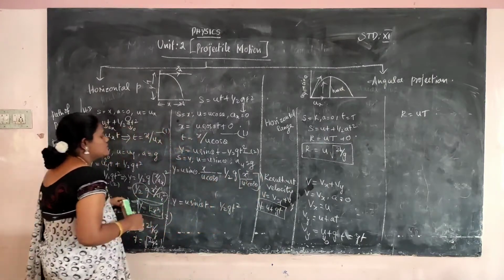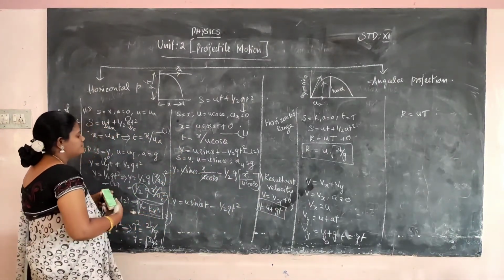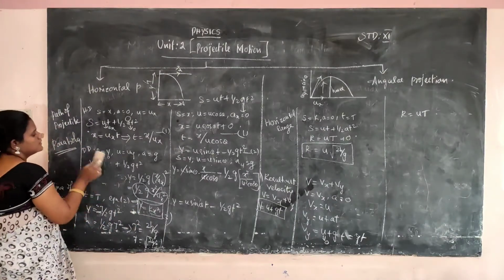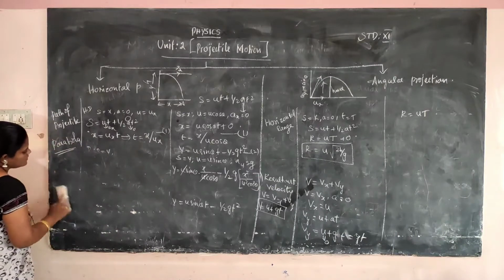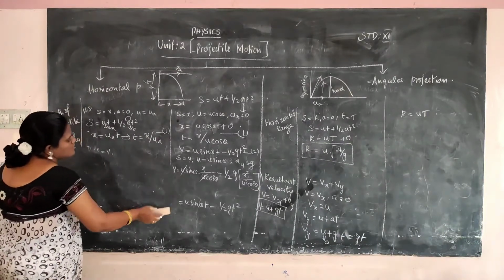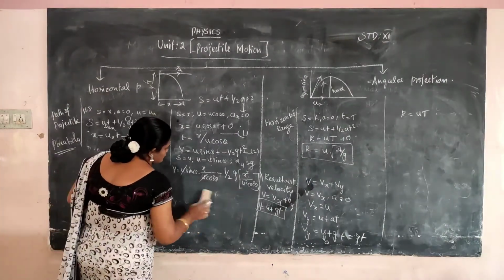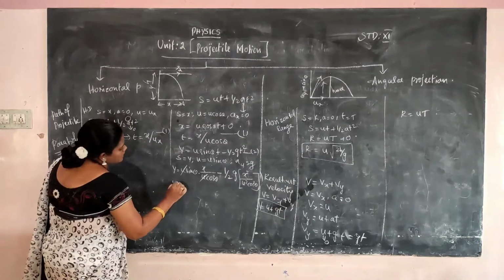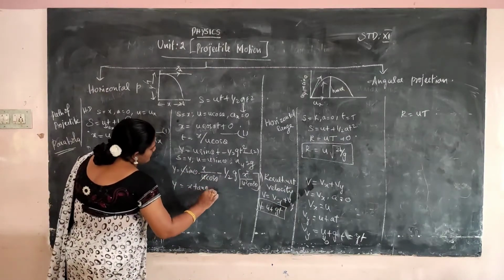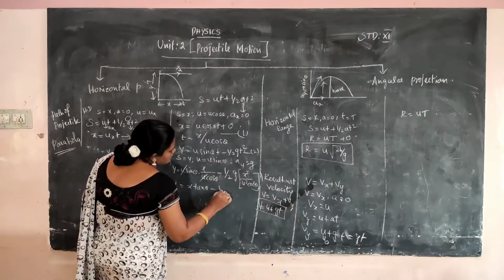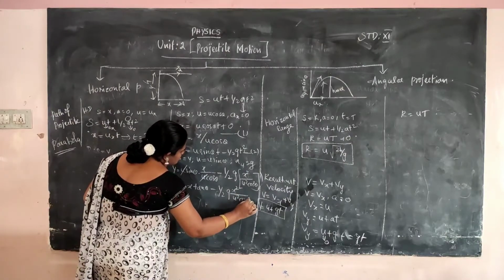The common term u cancels, so y is equal to u sin theta by u cos theta, so x into tan theta minus half g x square by u square cos square theta.